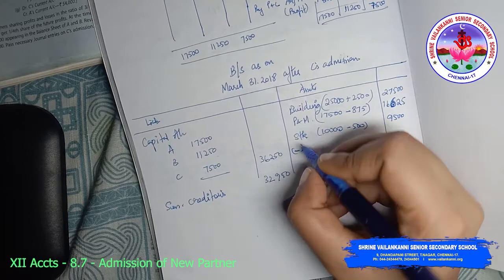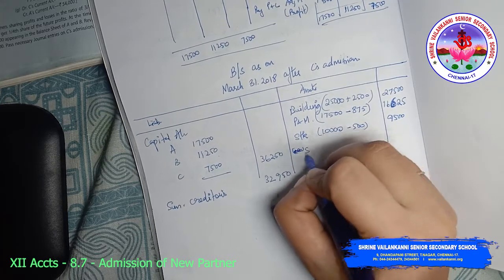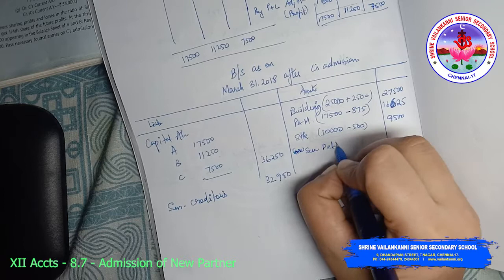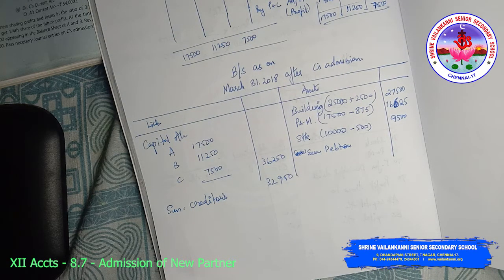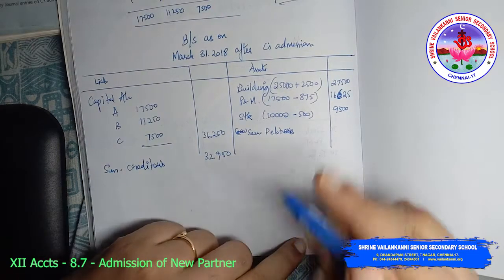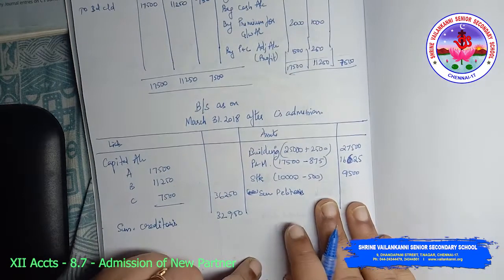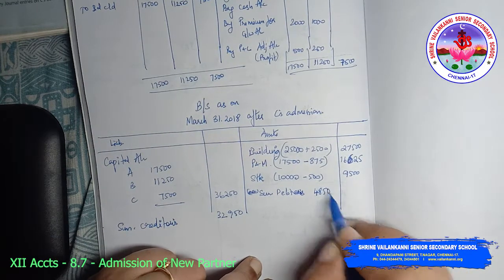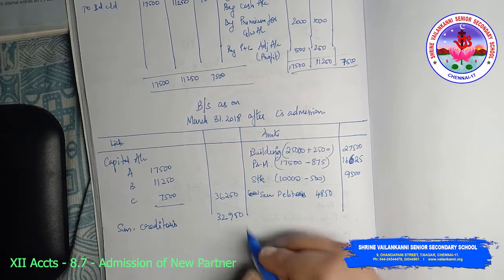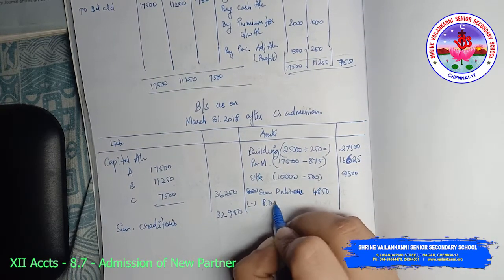Then sundry debtors is 4,850 minus provision for doubtful debts.